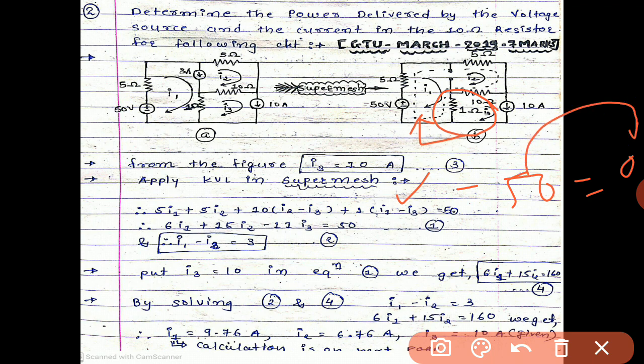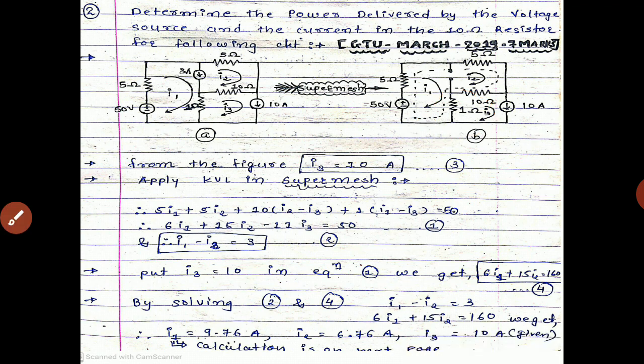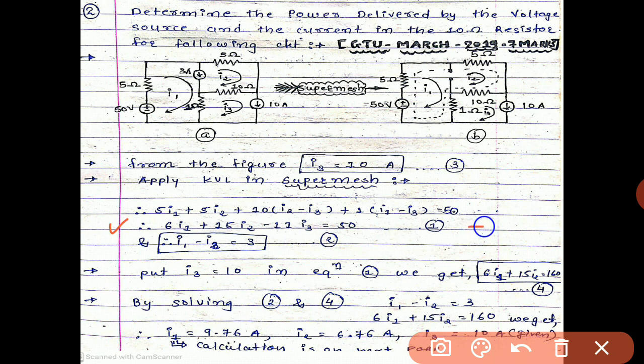50 goes to the right hand side. So we get plus 50 equal to plus 50. By simplifying, we get 6I1 plus 15I2 minus 11I3 equals 50. So equation number 1. But we have the value of I3, that is 10.